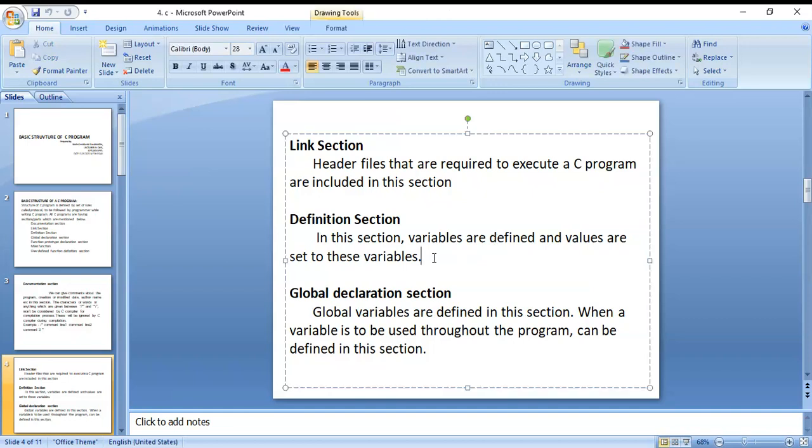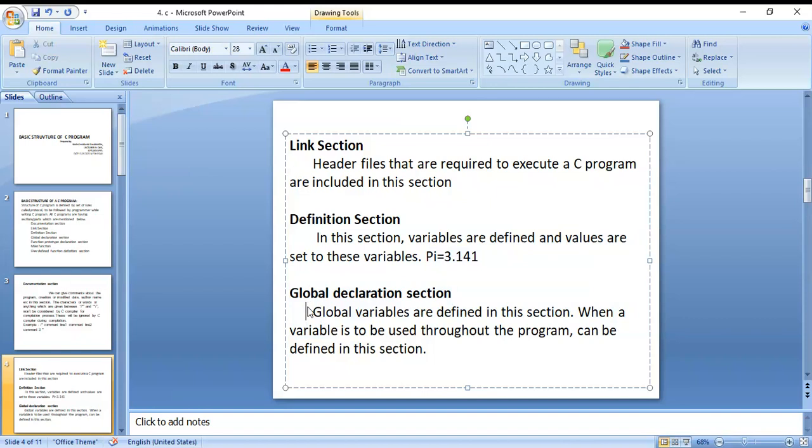Suppose a pi value is there. What is the pi value? Pi is equal to 3.141. Okay, this is the example. Next, the global declaration section.